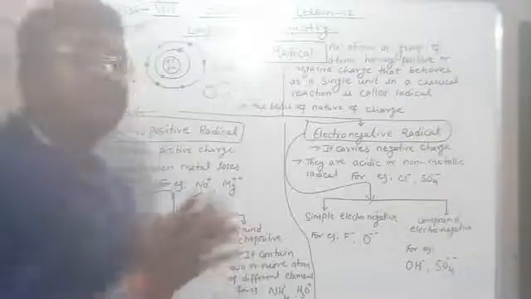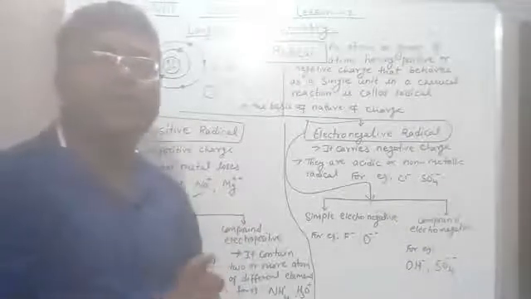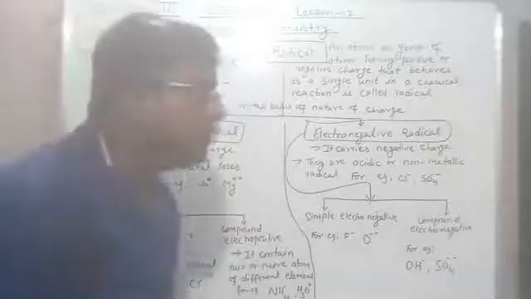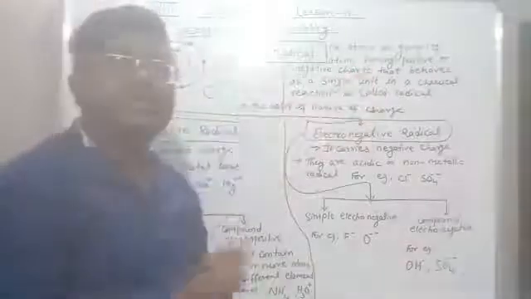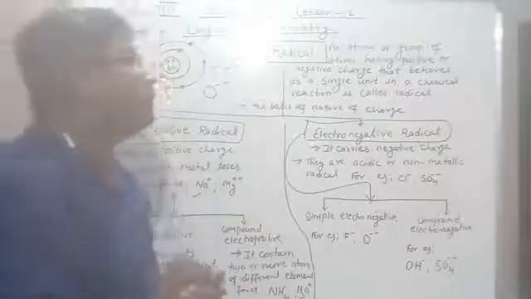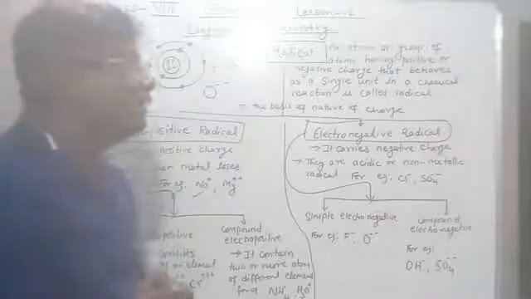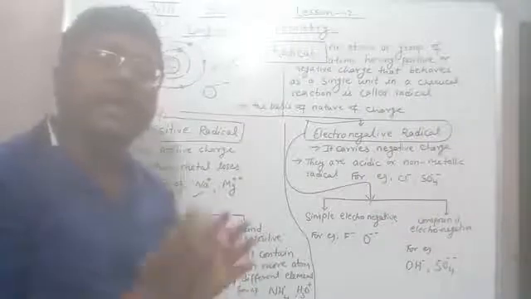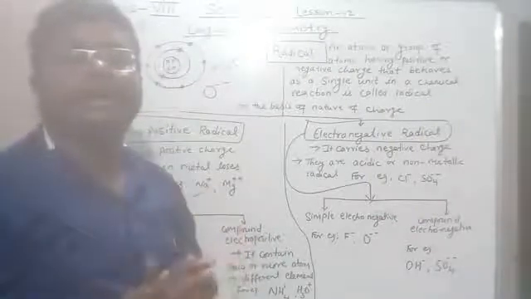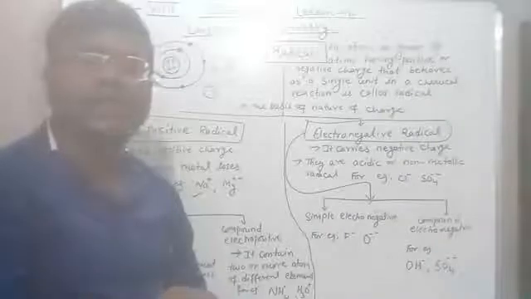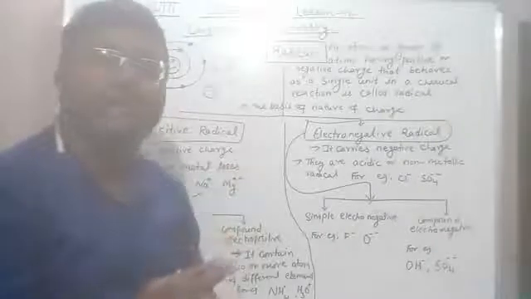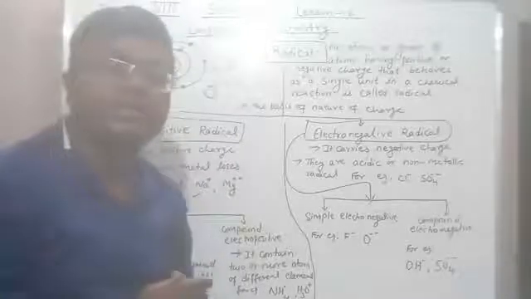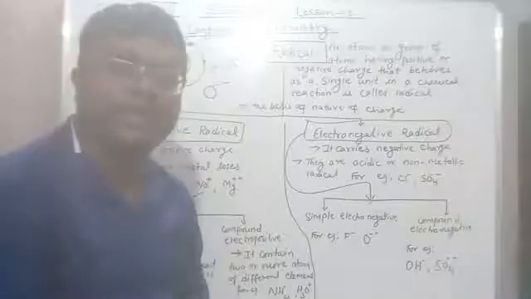Today we have learned about radicals. What does radical mean? Radicals are an atom or a group of atoms having positive or negative charge that behave as a single unit. On the basis of their charge, positive or negative, radicals are classified into two categories: electropositive radicals and electronegative radicals.